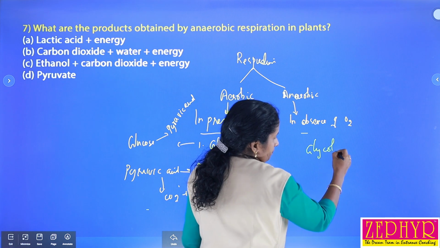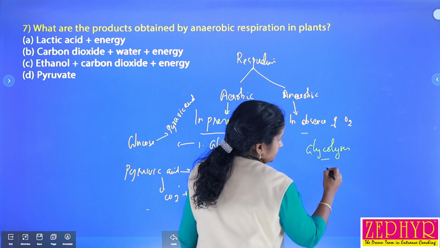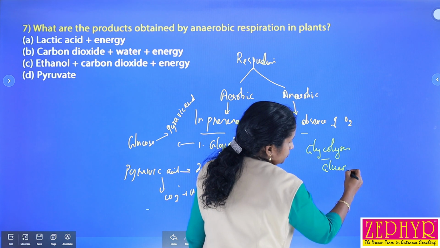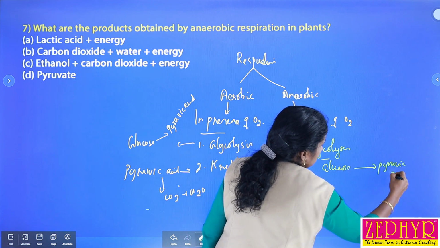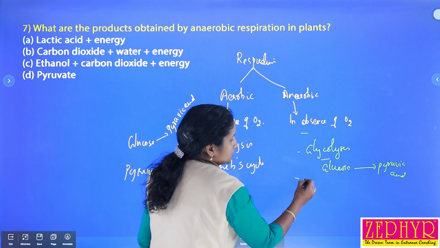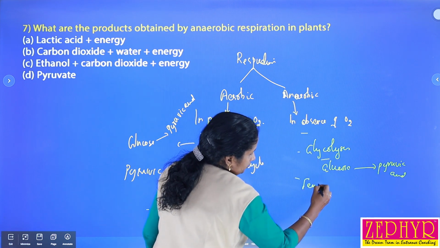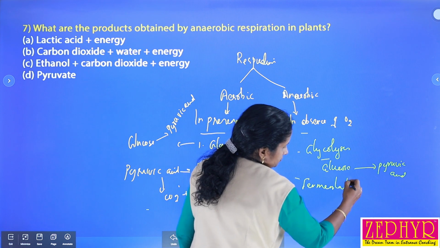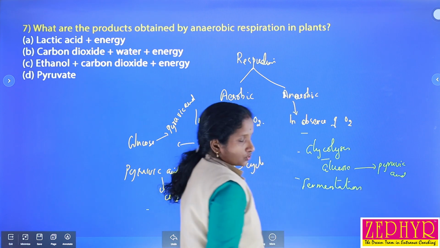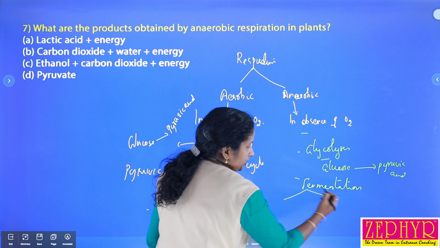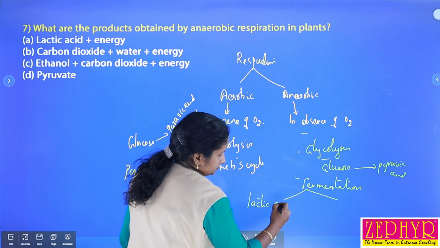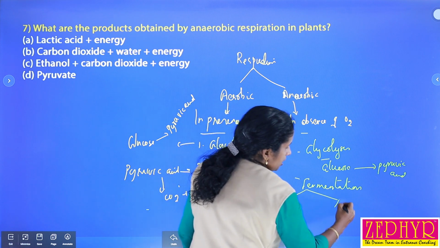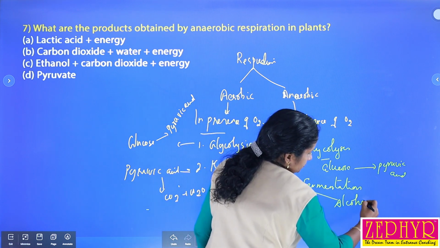Glycolysis is a common step in which glucose is broken down into pyruvic acid, and the second step is called fermentation. There are two types of fermentation, lactic acid fermentation and alcoholic fermentation.